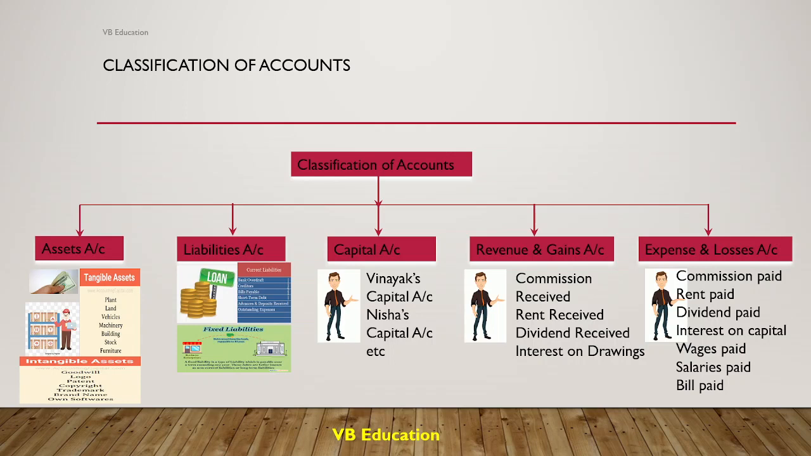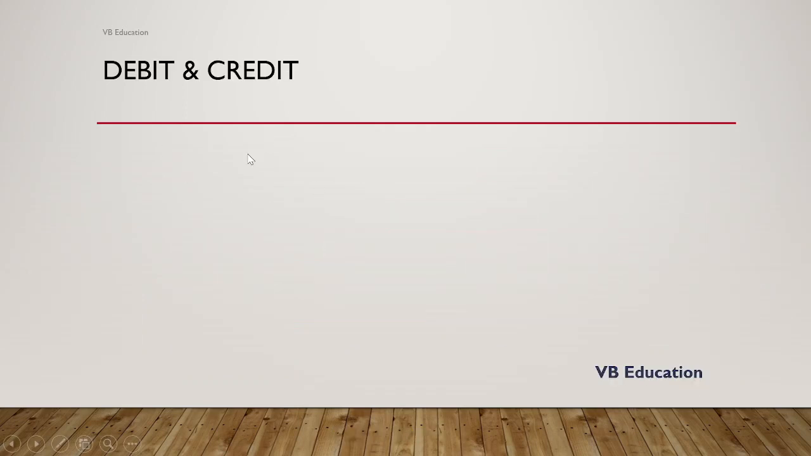If there is any labor in your factory, you have to pay wages to the laborers. Also, you have to pay salaries to your employees. And finally, bill paid is nothing but your electricity bill, light bill. Once they are paid, they become an expense. Before they are paid, they are liabilities to the business. So try to understand the difference. Whenever an expense is not paid, it is a liability. Once paid, it becomes an expense. Okay, fine. Now debit and credit.